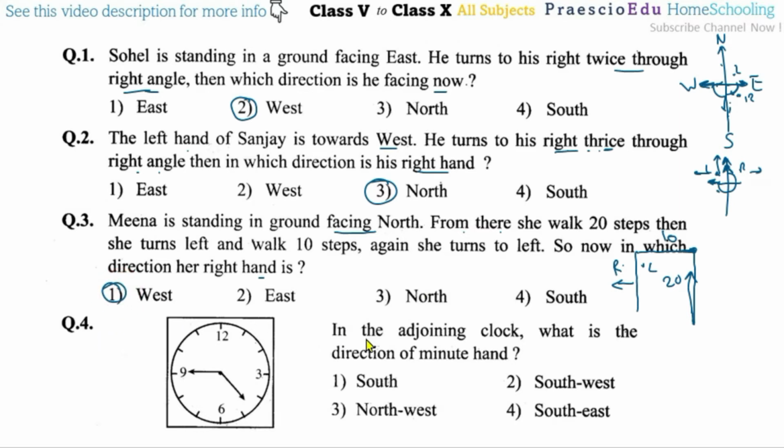Then question number 4. In the adjoining clock, what is the direction of the minute hand? So this is the minute hand, as per the long one. Now direction means this is north, this is east and this is the south, and this is west. Always remember, if no directions are given exactly, always mark north toward your paper's upper side, by default. So this is north means this is south. So south and east in between means southeast. So southeast is given in option number 4.